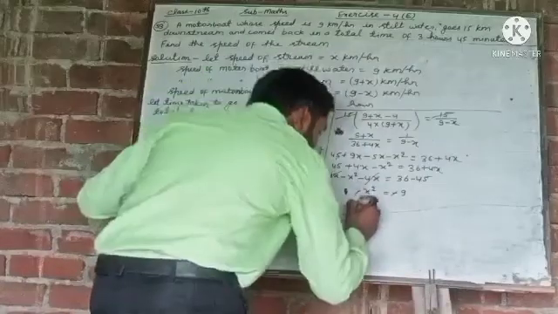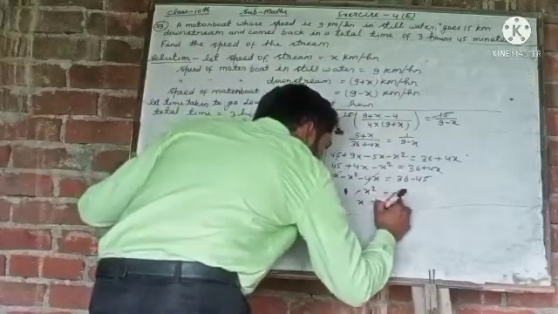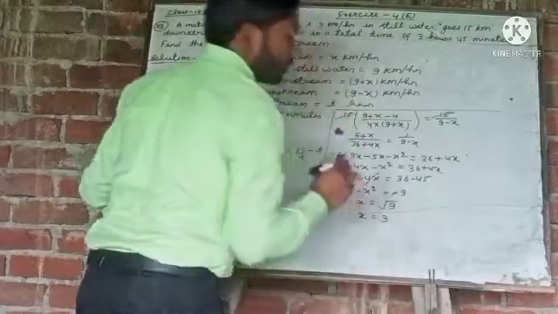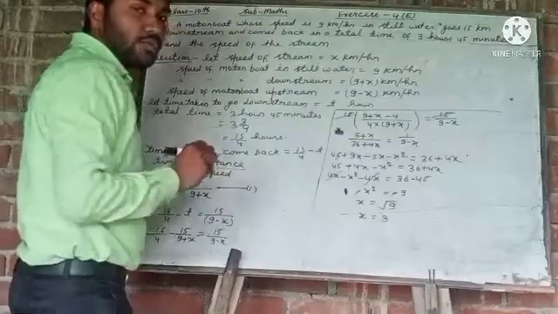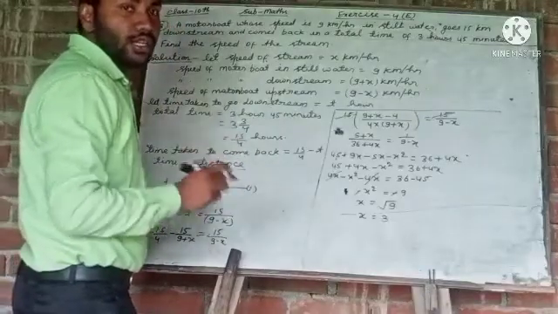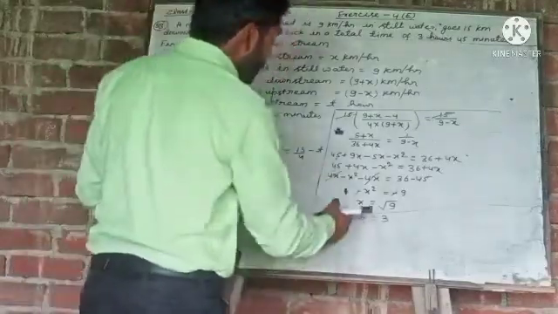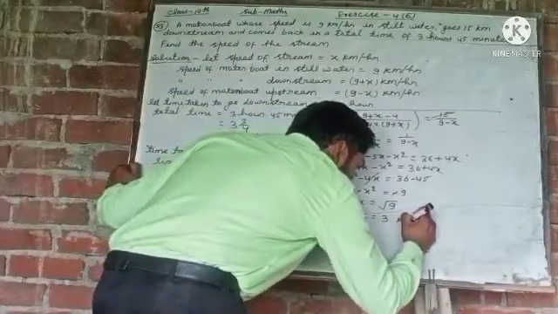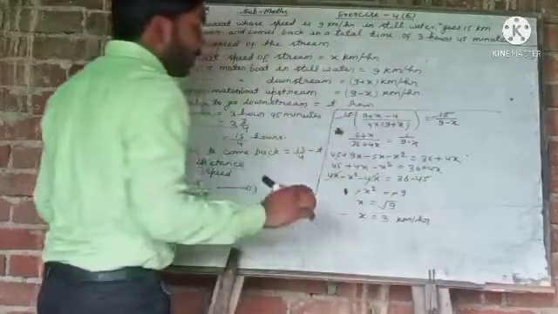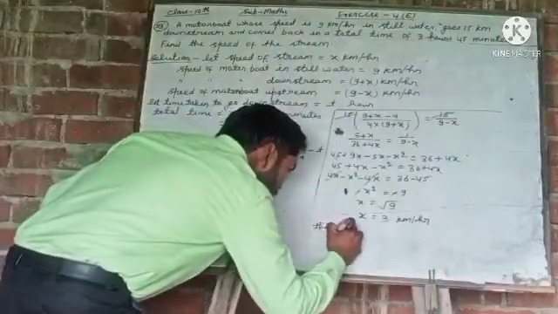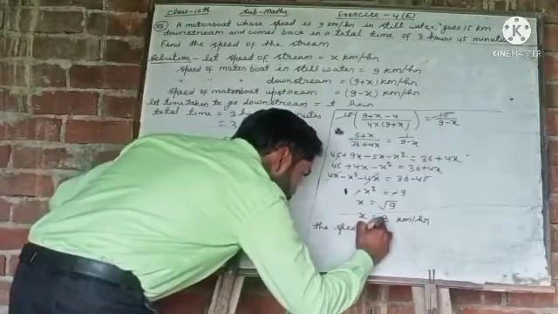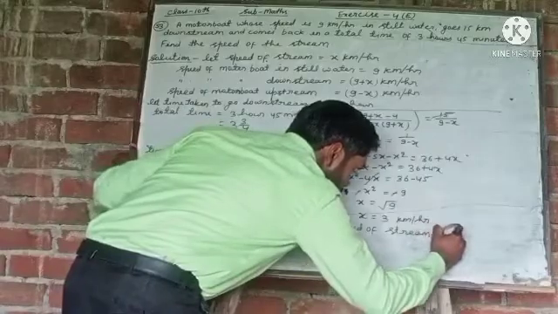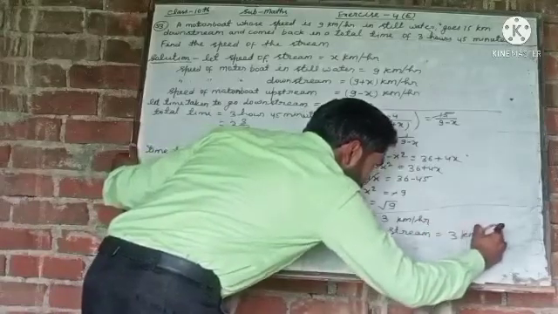So minus minus will be cancelled. So x square is equal to 9, so x is equal to root 9, which is equal to plus minus 3, but speed will not be negative, so we take the positive value only. So x is equal to 3 kilometer per hour. So the speed of the stream is equal to 3 kilometer per hour.